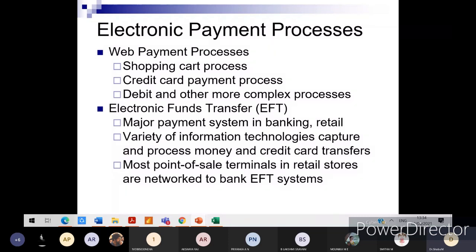Next, electronic fund transfer, which is called EFT. It is a major payment system in banking and retail, with a variety of information technologies capturing and processing money and credit card transfers, and most point of sale terminals in retail stores are networked to bank EFT systems. Even though we are all located in different geographical locations, sitting at our own comfortable place, we can do banking and any sort of transaction overseas also.